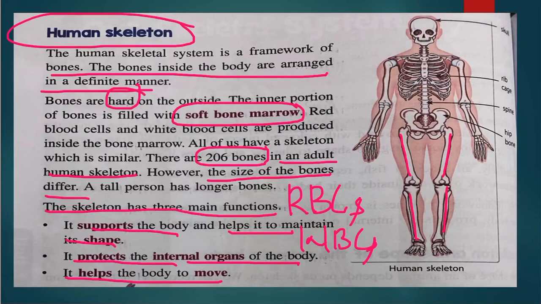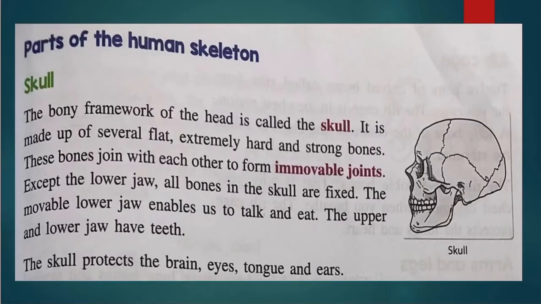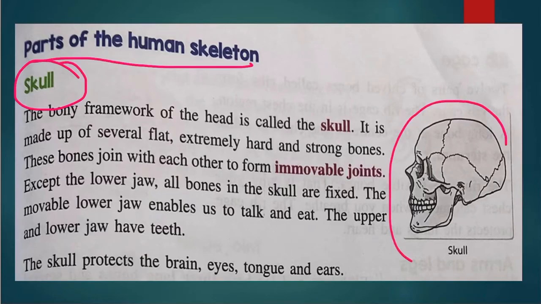Now, moving on to the next one, let us discuss the parts of the human skeleton. First of all, we will discuss the skull. You can see the skull. Yes, this is the skull. This bony framework, which we call the skull, is the framework of the head, and it is made up of extremely hard and strong bones.